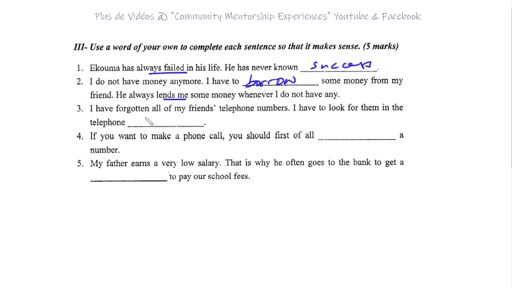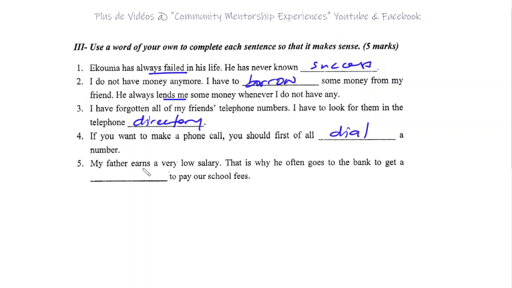Number 3, I've forgotten all of my friends' telephone numbers. I have to look for them in the telephone directory. 4, if you want to make a phone call, you should first of all dial a number. Is that the only answer? No, you could also say you should look for the number, have the number, and this kind of thing.